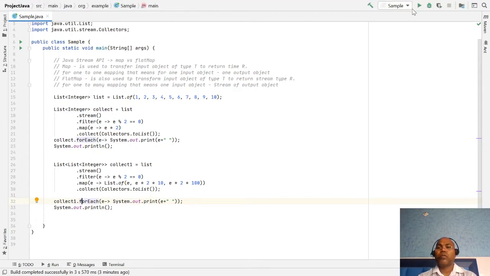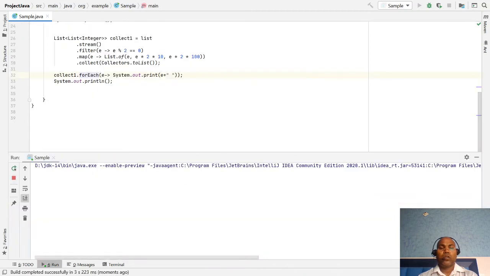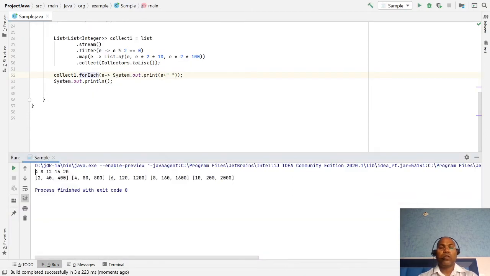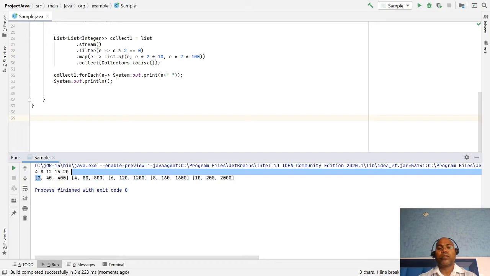If you run it, here the first output is a flat simple map transformation, but here for 1, 4 we have multiple values, multiple lists of values. So here I want a list of values, not a list of objects. So here is the problem.